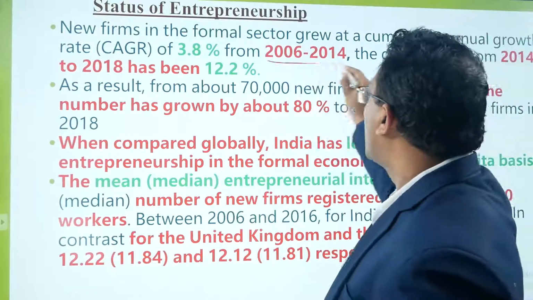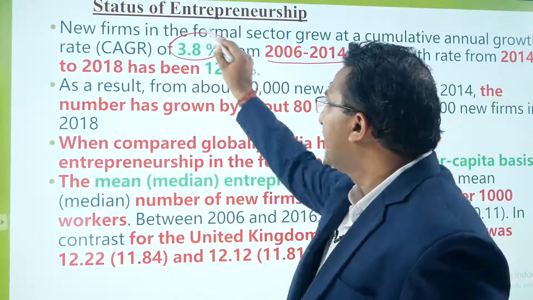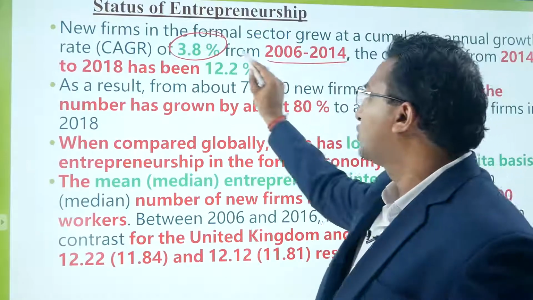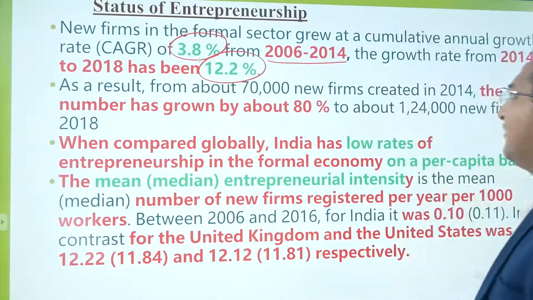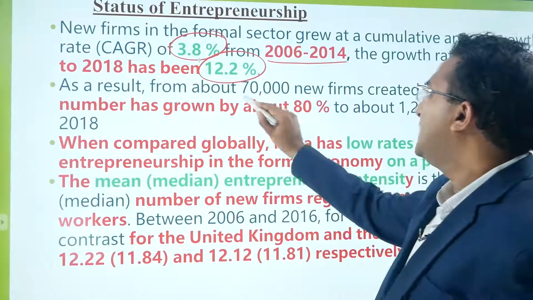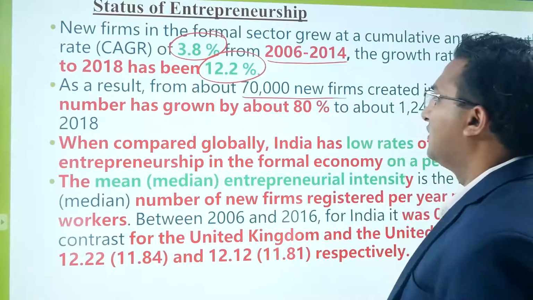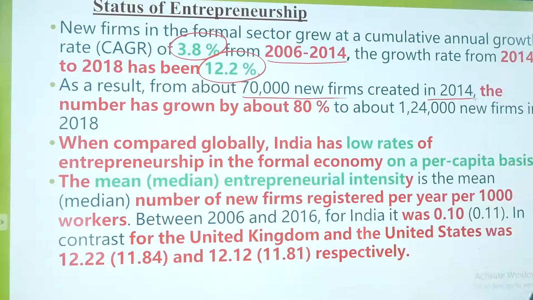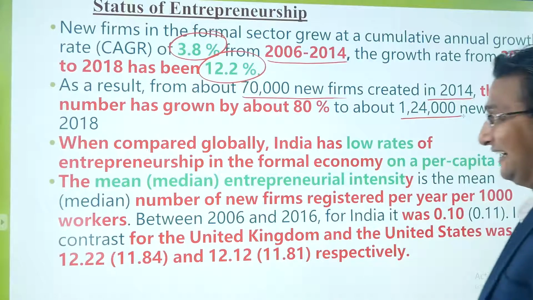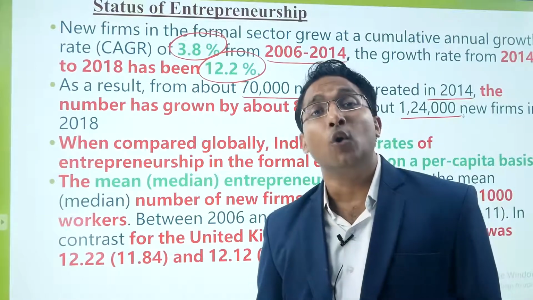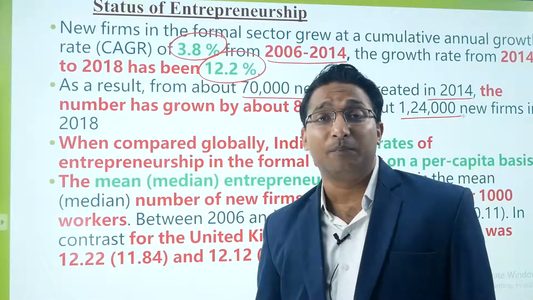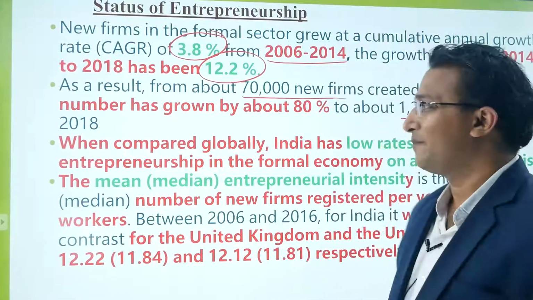As a result, from about 70,000 new firms created in 2014, the number has grown by about 80% to about 1,24,000 new firms in 2018. So now every year around 1,24,000 new firms are created in the private corporate formal sector.